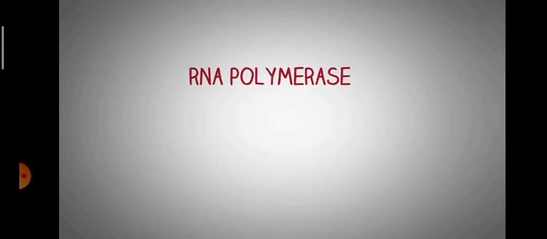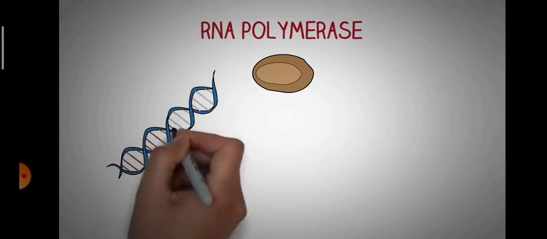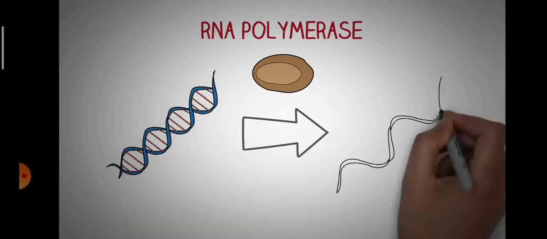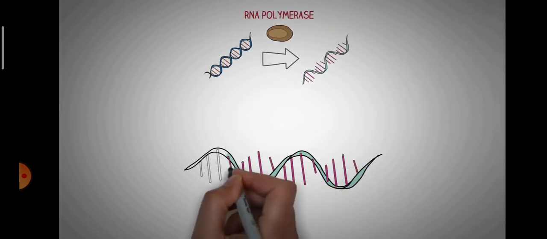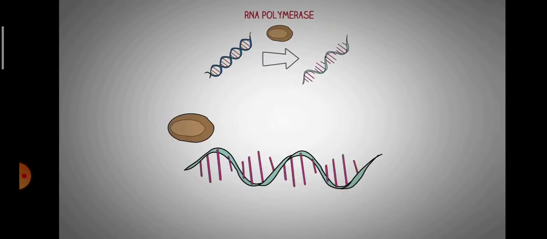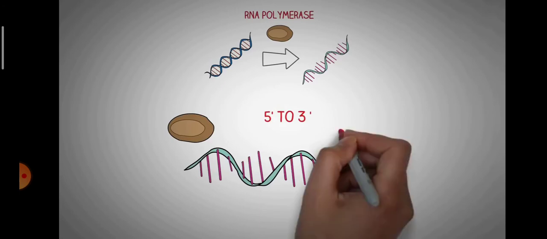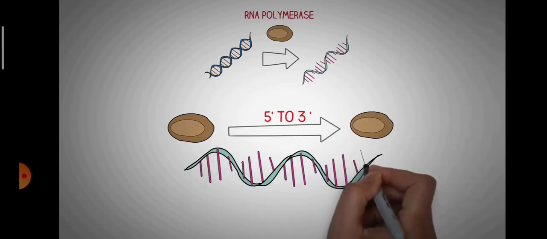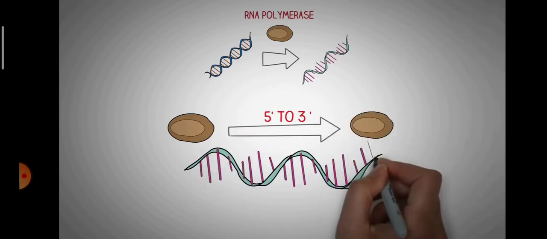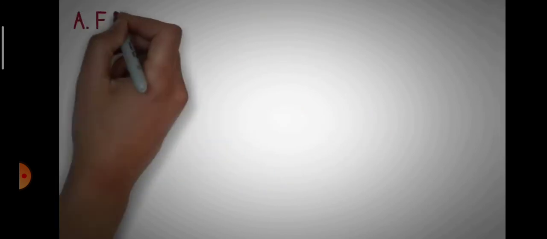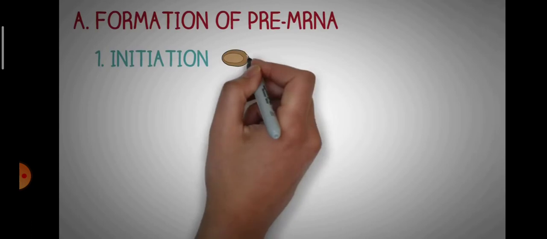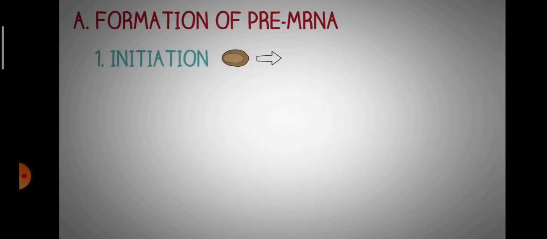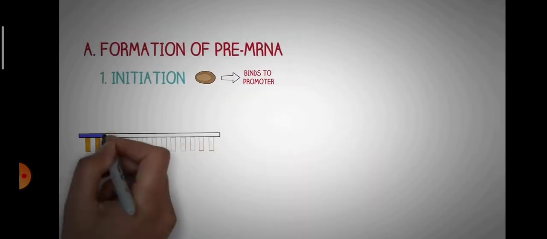Now the main enzyme involved in transcription is the RNA polymerase. The RNA polymerase has the main job of copying the information of the DNA to a new RNA molecule. RNA polymerase builds the new strand from the 5' to the 3' direction, adding new nucleotides to the 3' end. So the first step in the formation of a pre-messenger RNA molecule is initiation, in which the enzyme RNA polymerase binds to the promoter region of the DNA.